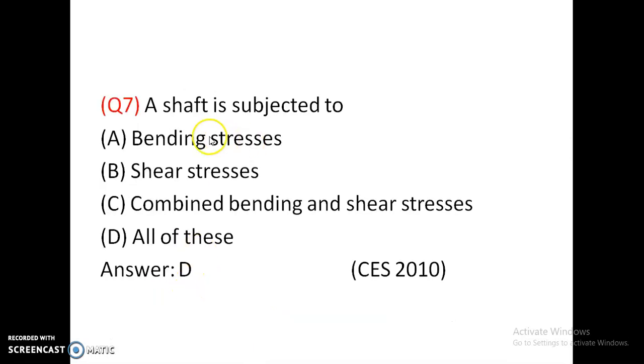Option is D. A shaft is subjected to bending stresses, shear stresses, combined bending and shear stresses, or all of these. If it is subjected to bending stresses, normal stress theory is used. If it is shear stresses, maximum shear stress theory is used. Combined bending and shear stresses, both the theories are used.